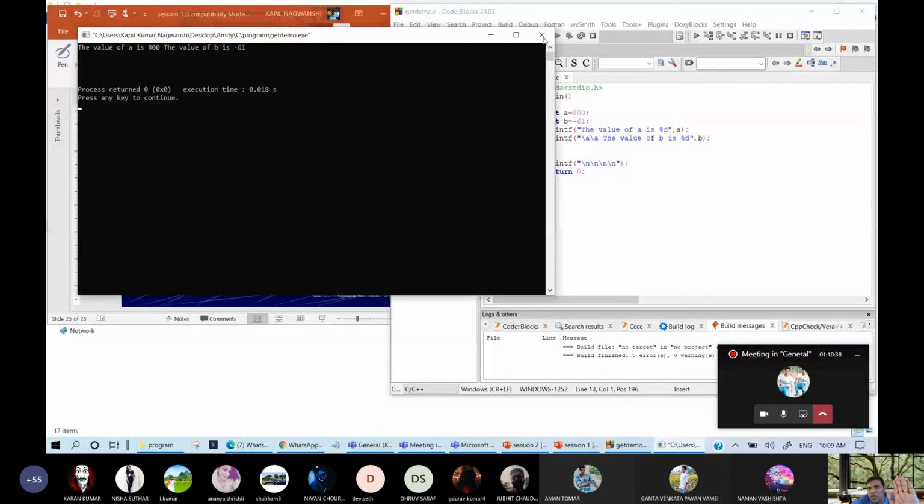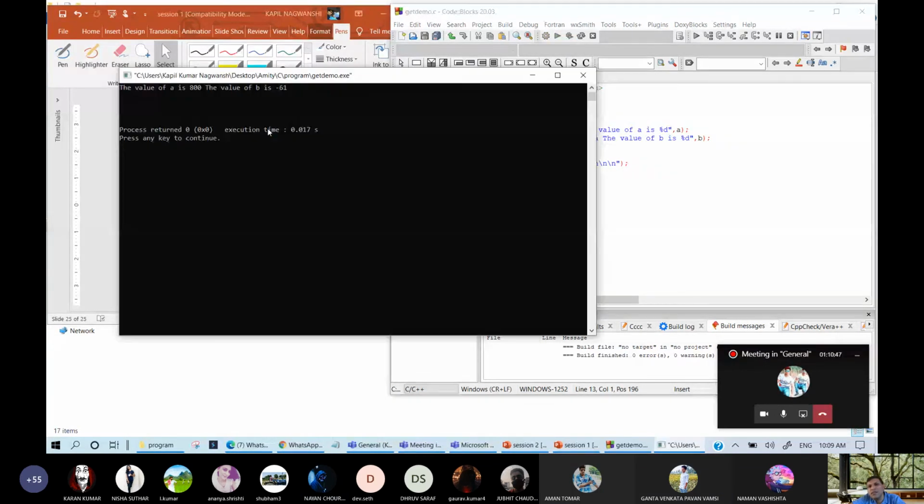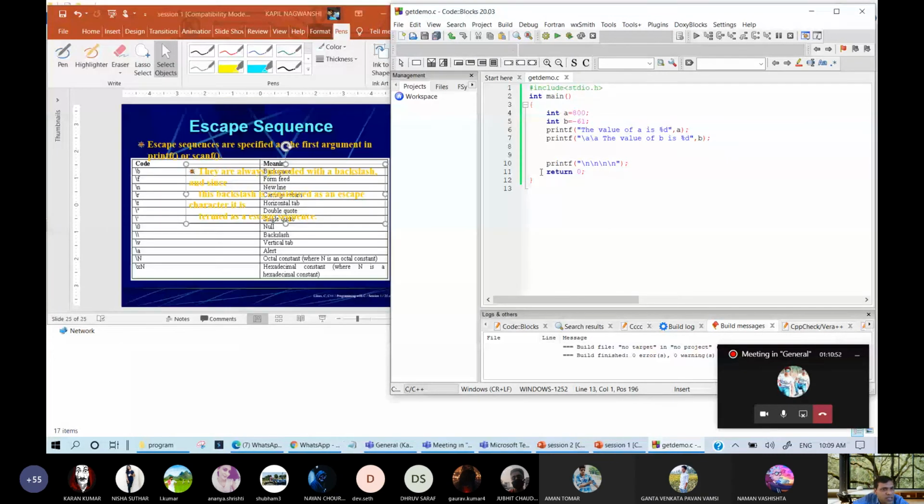Is there any sound? Yes, sir. So this is due to the alert. In Windows 98 this was a beep sound, but nowadays a soft alert sound comes. Then \N, where N is an octal constant.